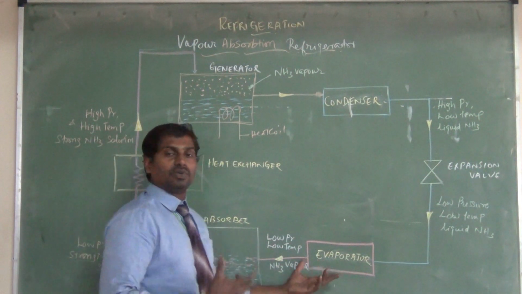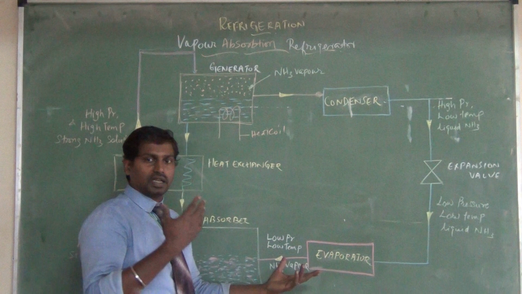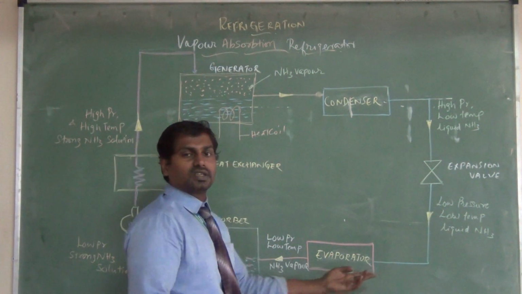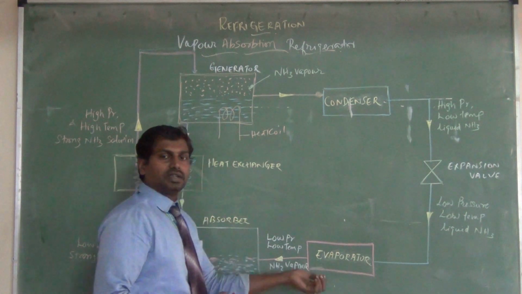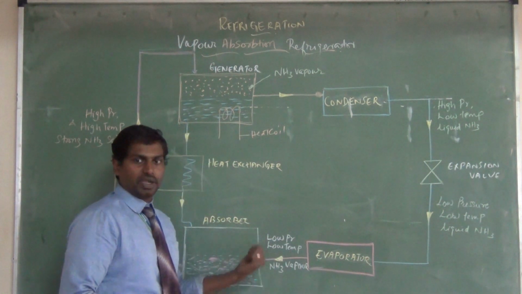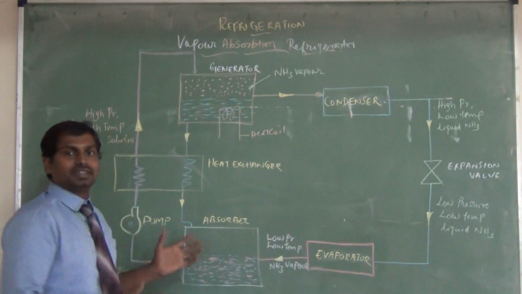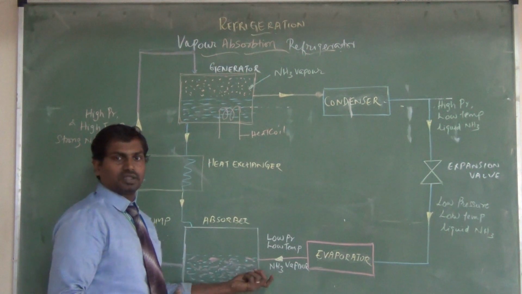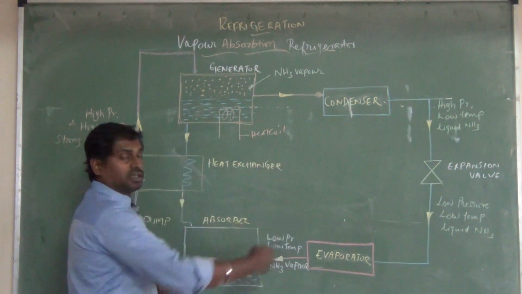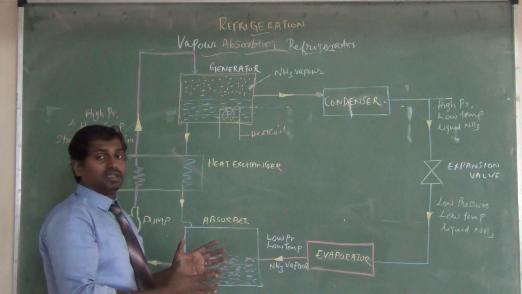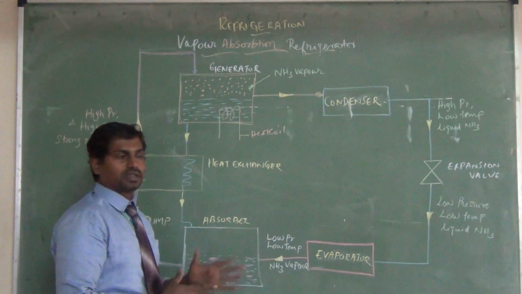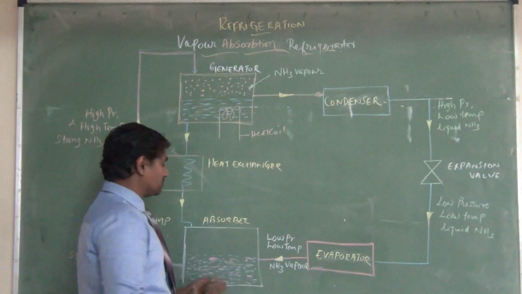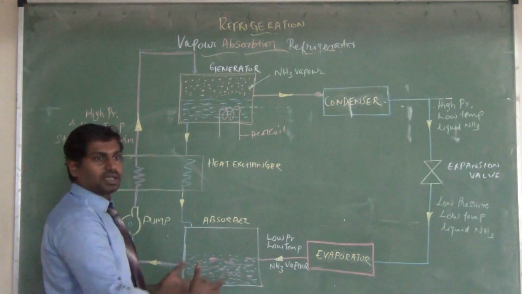The evaporator is the device used for the conversion of liquid form into vapor form. When the liquid refrigerant comes into the evaporator, it gets the heat and becomes vapor. The absorber is the area where the NH3 vapor, the refrigerant we are using in this cycle, NH3 ammonia, comes into contact with water, the absorbent.